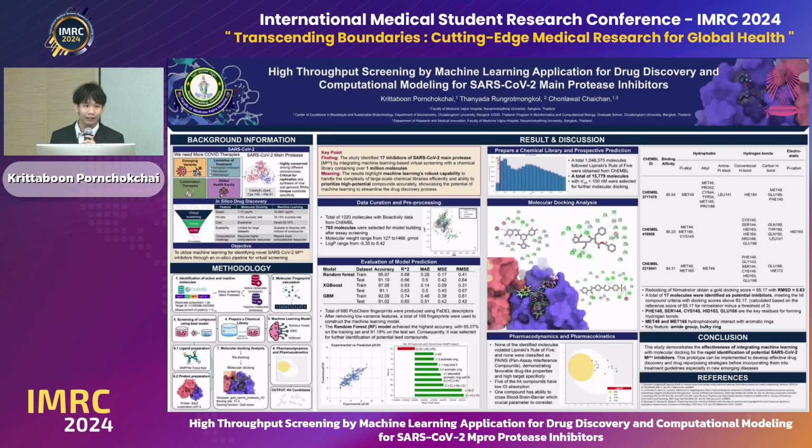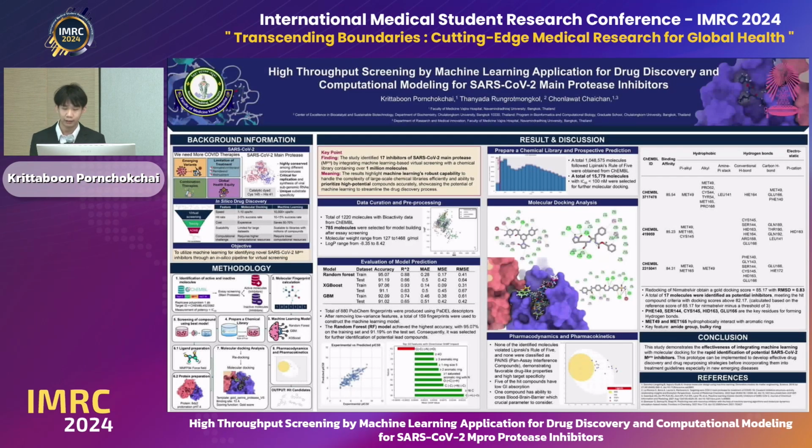To accelerate Mpro inhibitor discovery, in silico drug design was used in this research and commonly relies on molecular docking, which is computationally expensive and time consuming. So we apply machine learning to overcome these challenges and enable us to screen millions of compounds, enhancing the success rate. This research utilized machine learning to identify novel SARS-CoV-2 main protease inhibitors through an in silico pipeline for virtual screening.